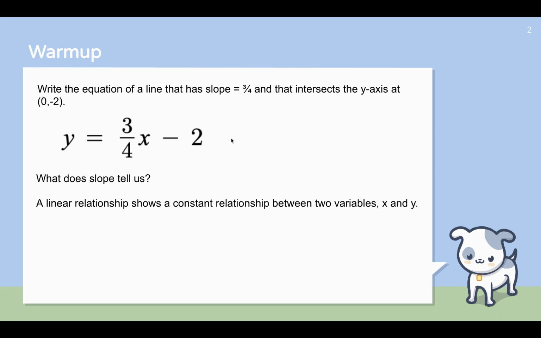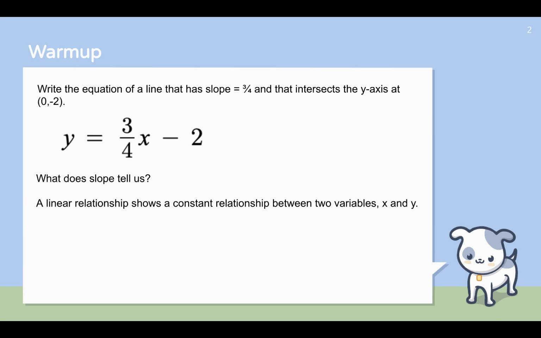I want you to think of a line as a relationship between two things that change. x and y are your two variables. Variable means that they vary, they change. So x and y actually have an infinite number of values that they can take on. But the linear relationship between x and y is determined by this thing right here, the slope.